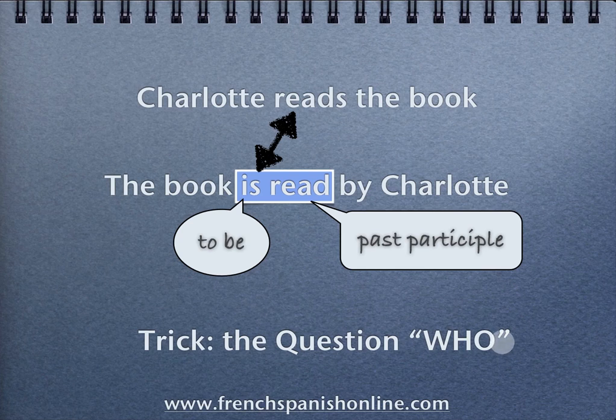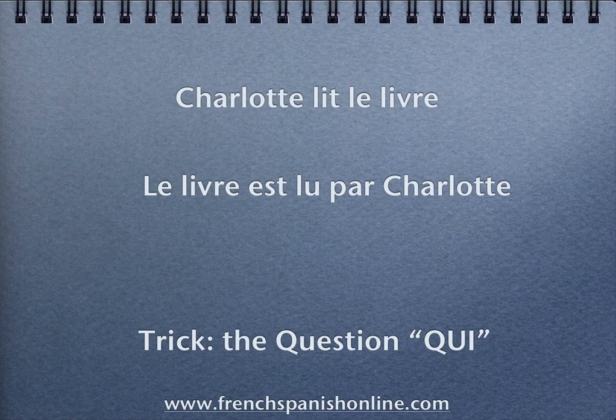Of course, there is a trick to understand better if we have an active or passive voice: the question who. If you say here, who is acting, who reads the book? Charlotte. Charlotte is the subject, so the sentence is active voice. This one, the book is read by Charlotte. So again, who is doing something? The book? No, Charlotte. So Charlotte is not the subject, this is passive voice. Okay? So use the question who to understand.